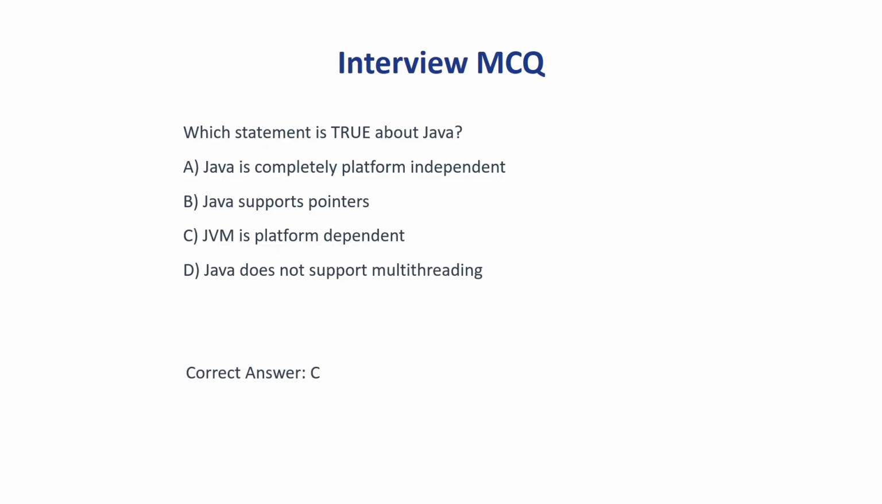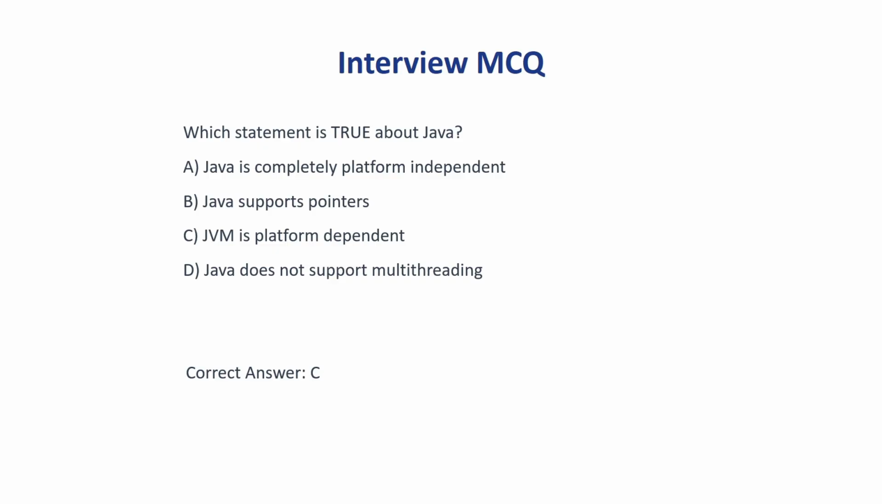So the correct answer is C. Now let's see why C is the correct answer. Java source code is compiled into bytecode and that bytecode runs on the JVM. Each operating system has its own JVM implementation, which is why JVM is platform dependent. Now let's see why the other options are wrong.